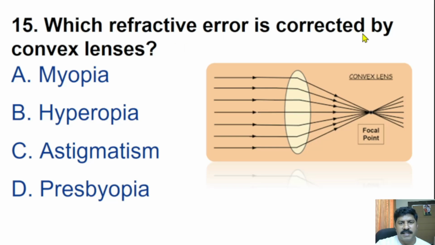Which refractive error is corrected by convex lenses? Myopia, hyperopia, astigmatism, presbyopia. The correct answer is hyperopia. Hyperopia or long-sightedness is corrected by convex lens. So this is the convex lens. That will correct the focus points in the case of hyperopia. At the same time, myopia is corrected by concave lens, and presbyopia and astigmatism are corrected with a cylindrical lens.